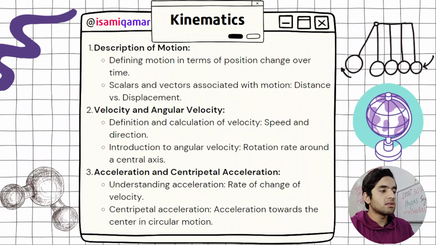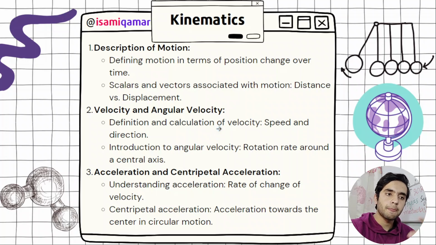In kinematics, first of all, you need to know what is motion and the scalars and vectors associated with motion, distance versus displacement. I have added my note on distance versus displacement. Then velocity and angular velocity. Linear velocity is in linear motion, while angular velocity is in circular motion, like the motion of Earth around the sun and the motion of electrons around the nucleus.